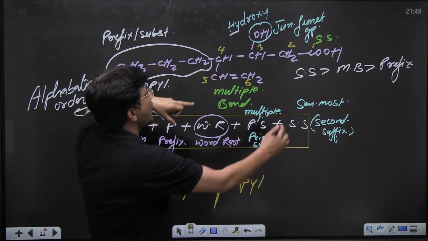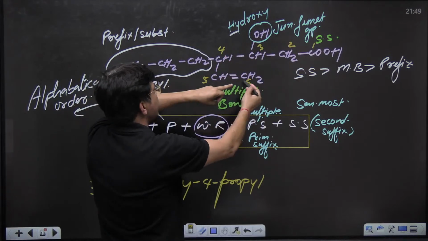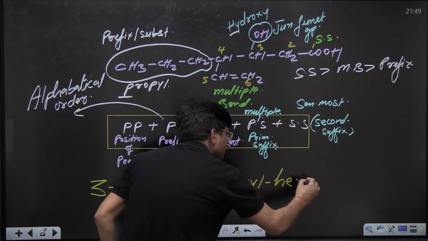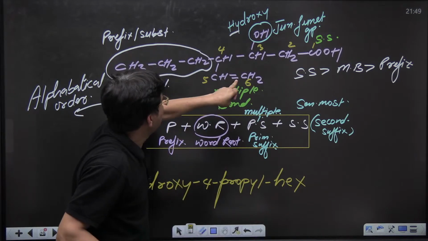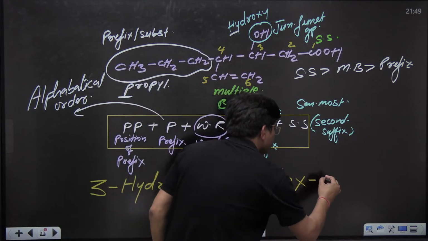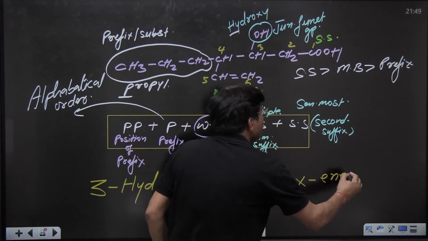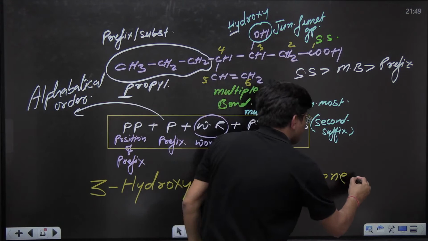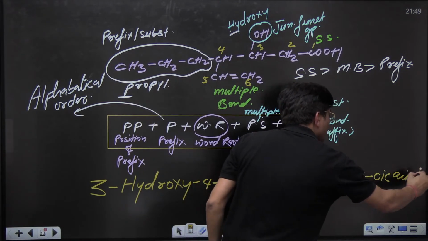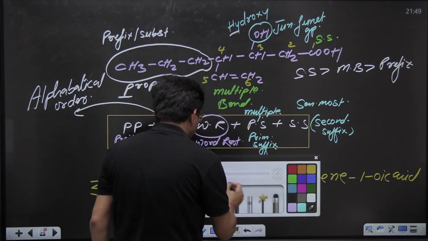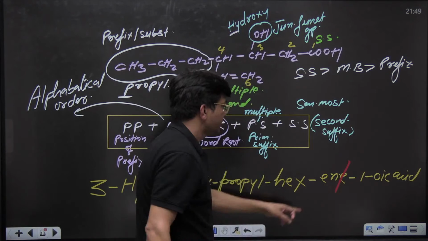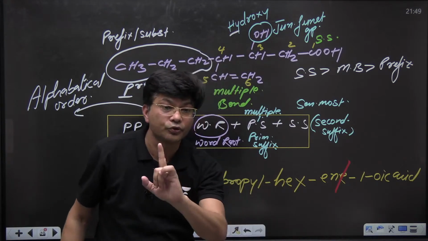Now the word root. How many carbons are in the word root? 6. So for 6 I will write hex. For the double bond at the 5th position, ene. Hex, ene, and 1 oic acid. But do remember, I have to delete something over here. This E should not lie over here.